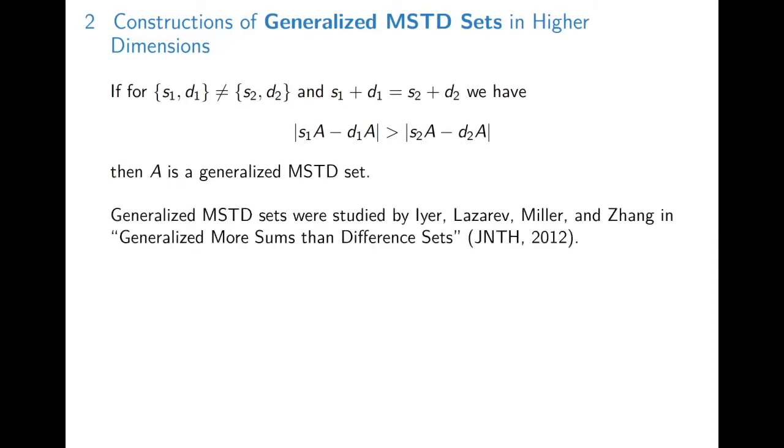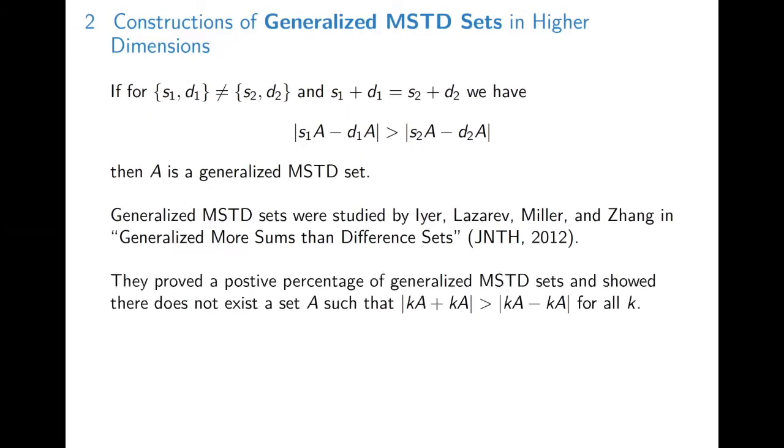Generalized MSTD sets were studied by Iyer, Lazarev, Miller, and Zhang in their paper Generalized More Sums Than Differences Sets that appeared in the Journal of Number Theory in 2012. They proved that there's a positive percentage of generalized MSTD sets and showed that there does not exist a set A such that the size of kA plus kA is strictly greater than the size of kA minus kA for all k. Our paper extends this work.